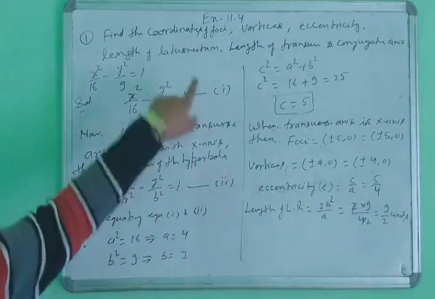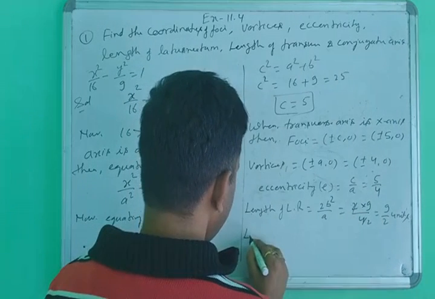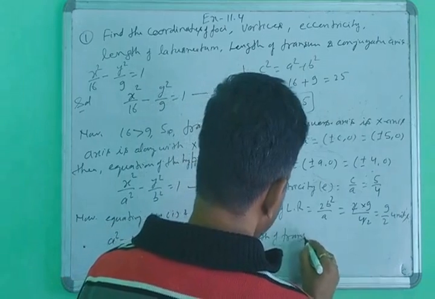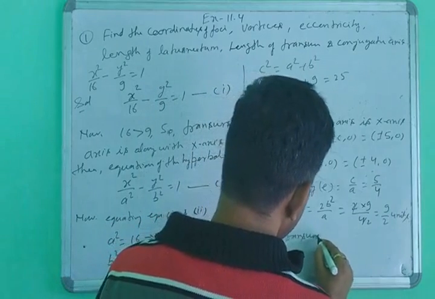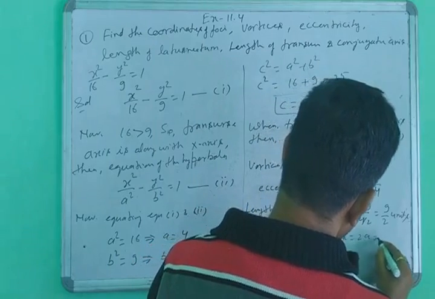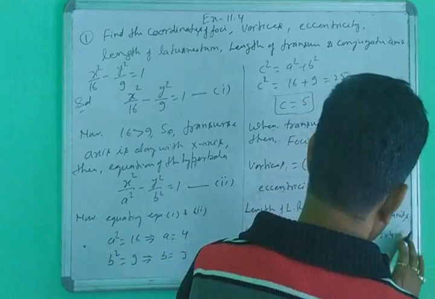Next, length of the transverse axis equal to 2a, or 2 into 4, equal to 8 unit.